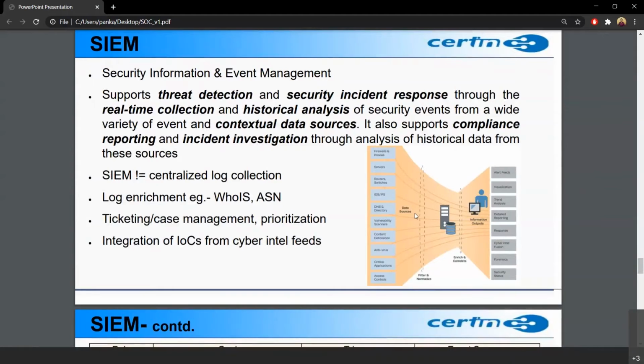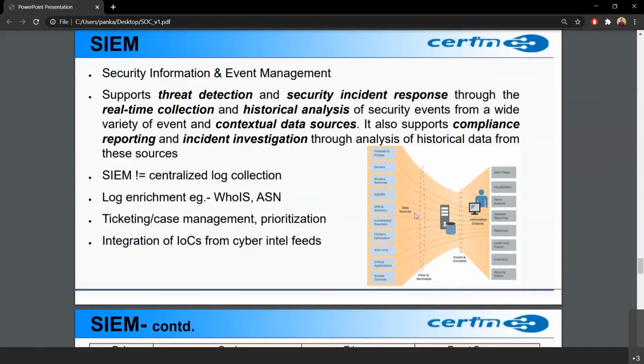So SIM basically correlates all these security logs and generates actionable points, as in maybe it generates that this IP is trying to scan us. It has scanned us 1,000 times in 1 minute, so we need to block this. So in SIM, we can basically create rules for combining the logs.